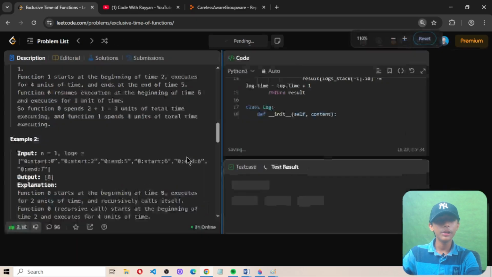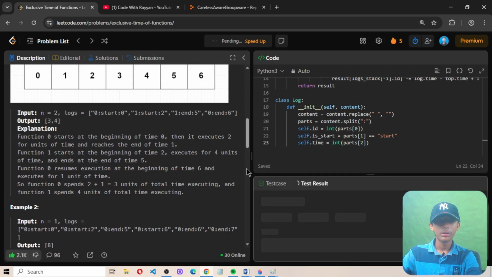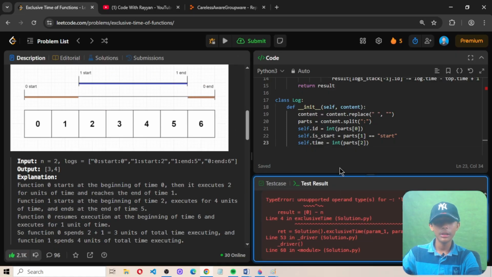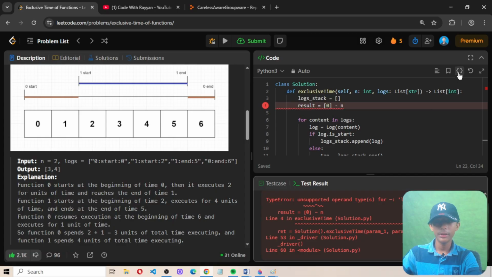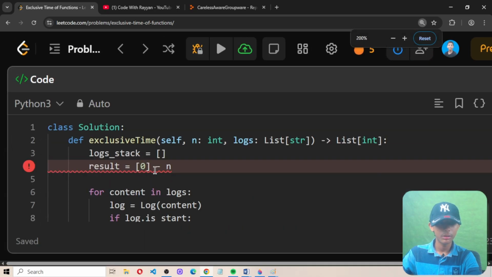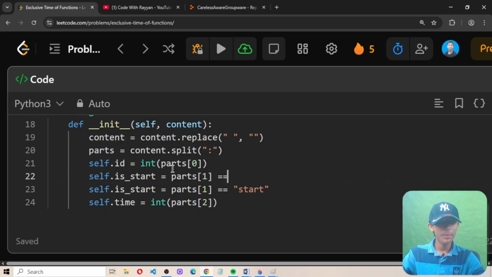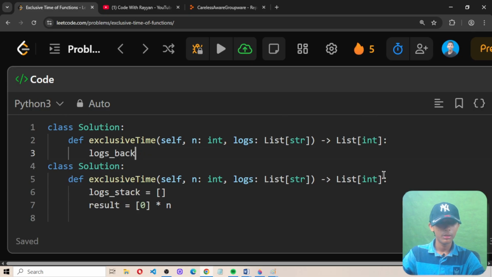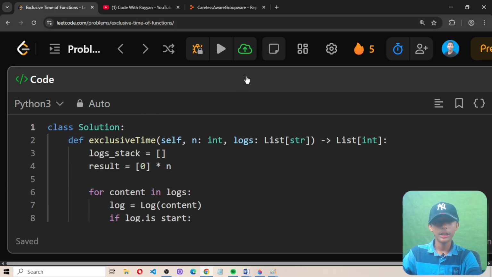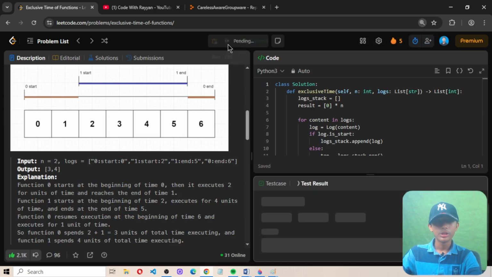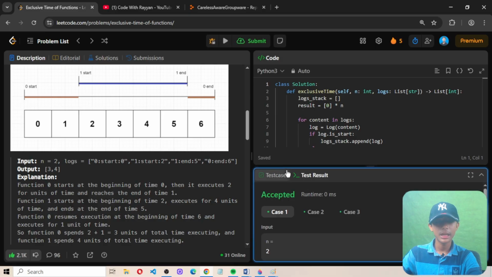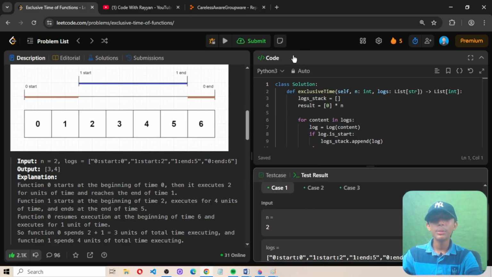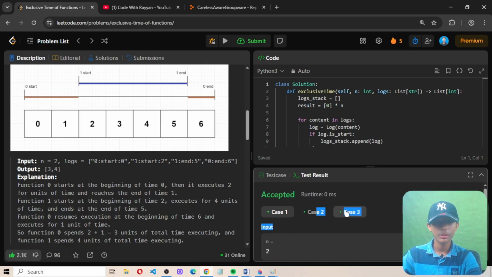So now let's see the code run. When I run this code, it gives me an error. Let's see what type of error it gives. Now the last thing is to run this code again. When I run it, it has been accepted, because we had not removed the upper code. When I remove it, it is accepted, and case 1, case 2, and case 3 are all accepted.